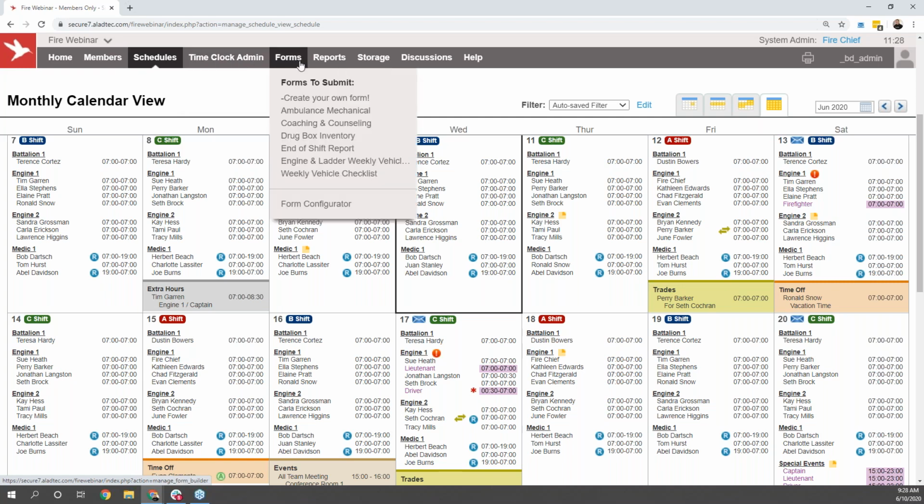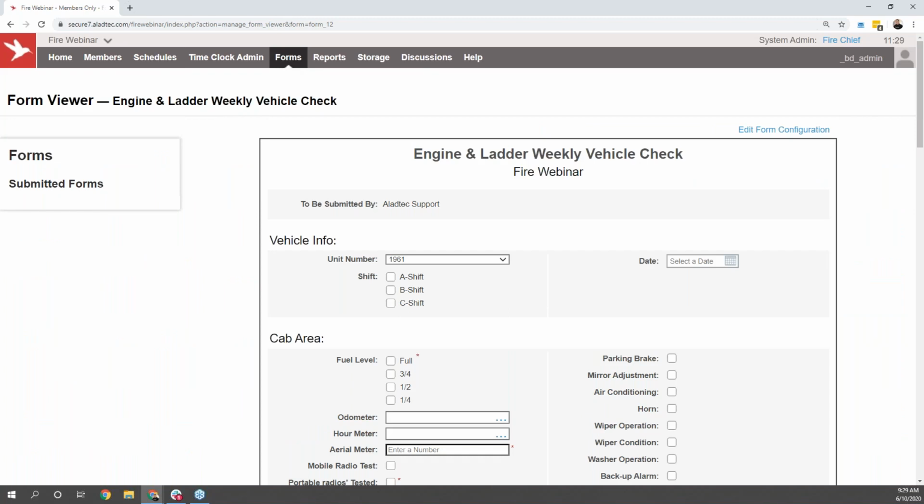Next thing to pull over to is going to be our form section here. So forms in our system are going to allow you to track information for basically anything that might happen in your organization. As you can see here, we have options for ambulance mechanical, coaching and counseling, weekly vehicle checklist, end of shift report. Really anything that you can think of, we should be able to get a form built into the system that users will be able to fill out and submit from any device that has internet access.